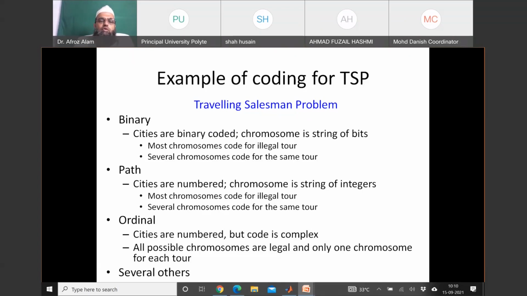Sometimes several chromosomes will have the same tour. For paths, cities are numbered and the chromosome is a string of integers. Again, if we number them, a similar problem may occur. In ordinal coding, cities are numbered, but the code is complex. All possible chromosomes are legal, and there is only one chromosome for each tour.